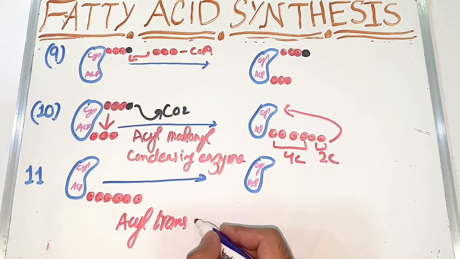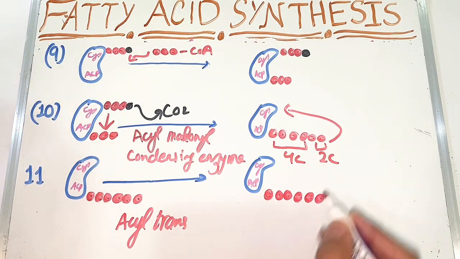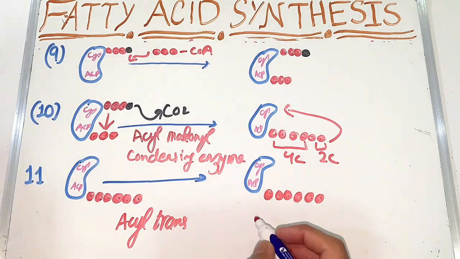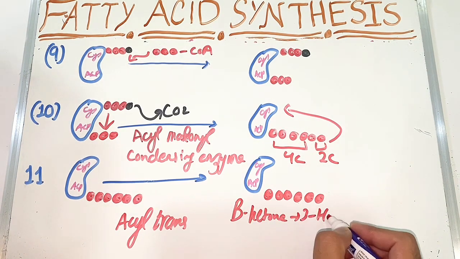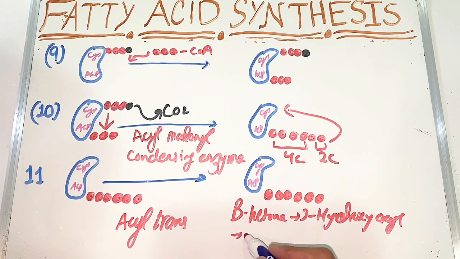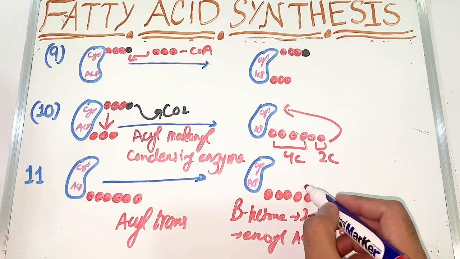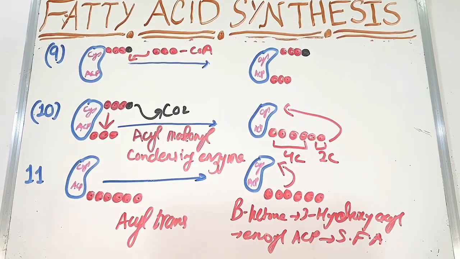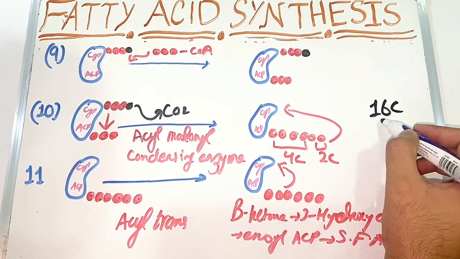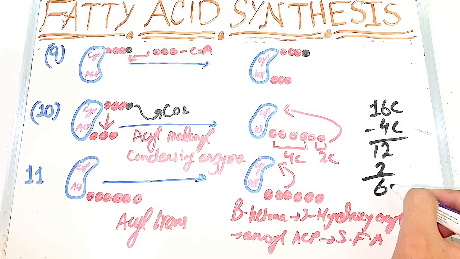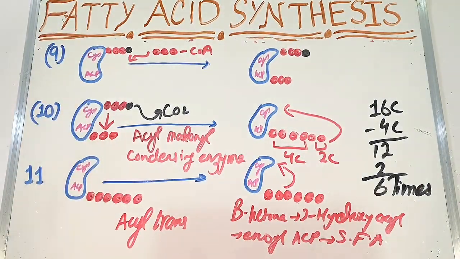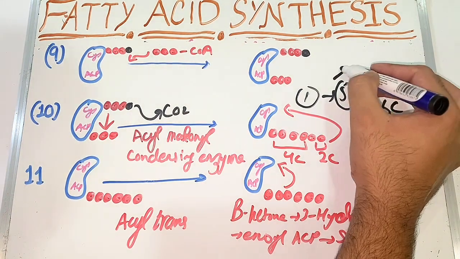So what happens here, I again tell you in a simple way, is that beta ketone will be converted into 3-hydroxyacyl, and then 3-hydroxyacyl will again be converted into enoyl ACP. So by this we get 2 carbons by each process. So here we get 4 carbons and 2 carbons, so 2 extra carbons. So to get 16 we will do this 6 times. We have done this one time, but we will do it 5 more times to get a 16 carbon fatty acid.